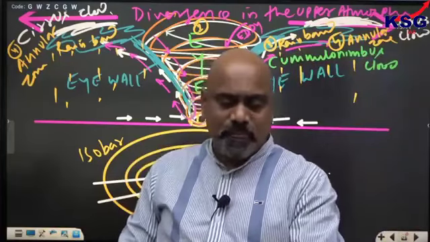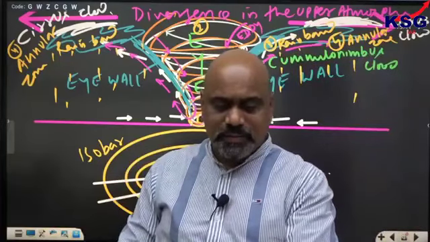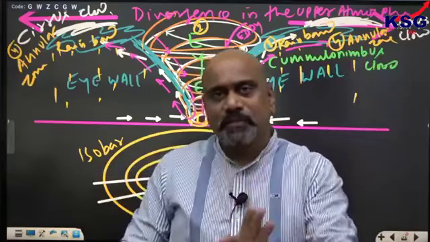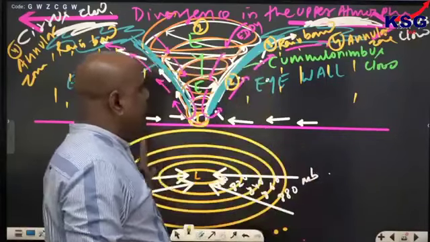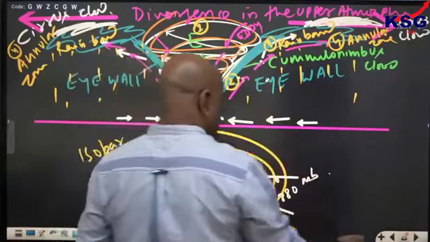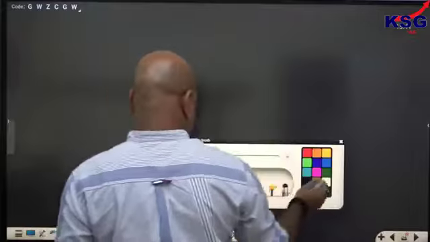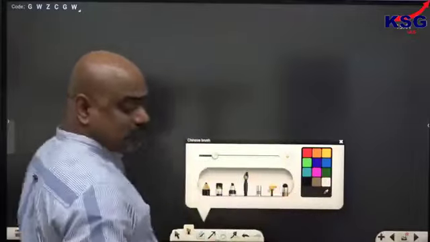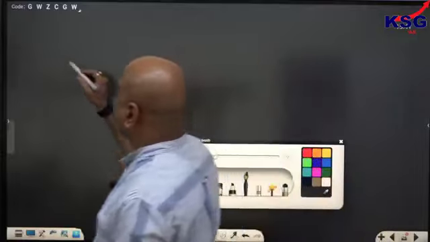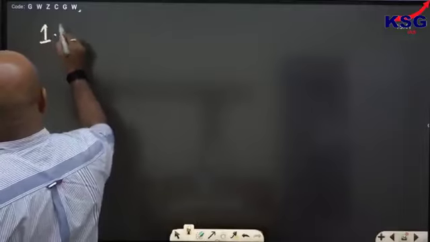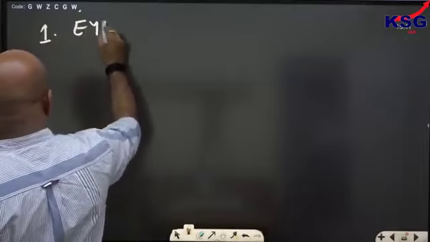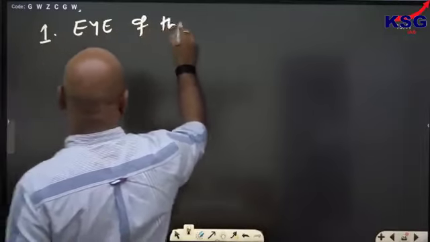We will see all those areas in detail, one by one. So first, in the structure of the cyclone, at the center you have the eye of the cyclone, isn't it? I said at the middle of the cyclone you have the eye. So the first point in the structure of the cyclone is the eye of the cyclone.